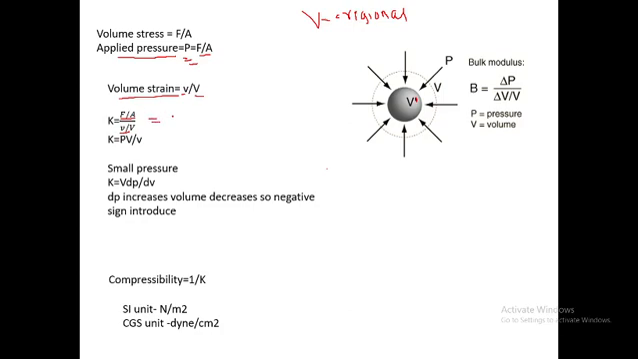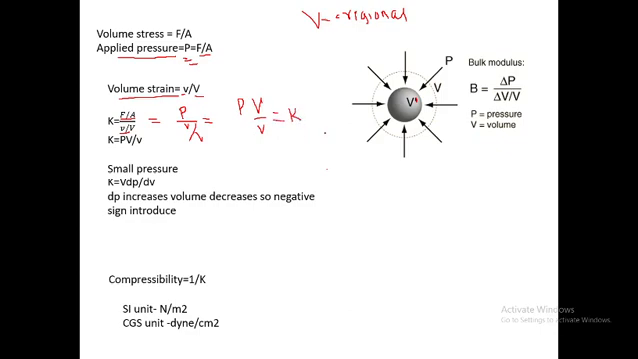So we can write here P divided by v upon V. This is nothing but the bulk modulus K.